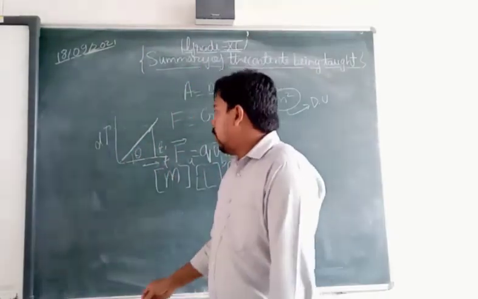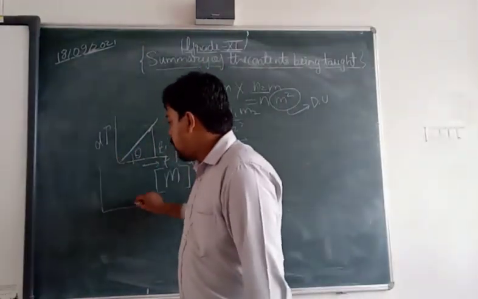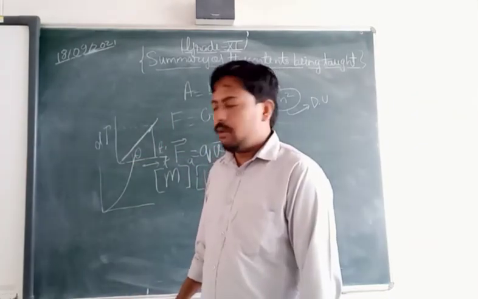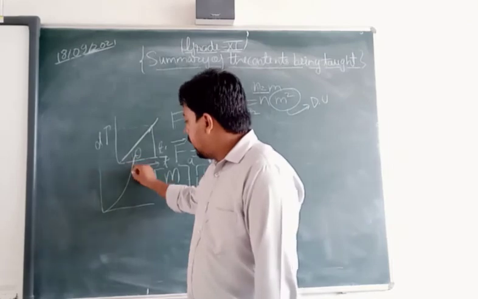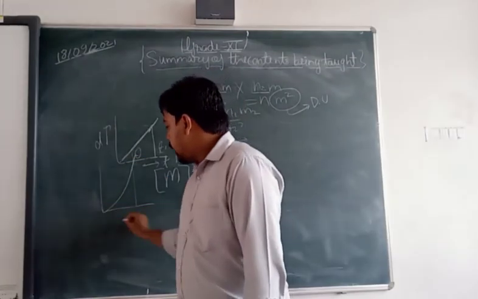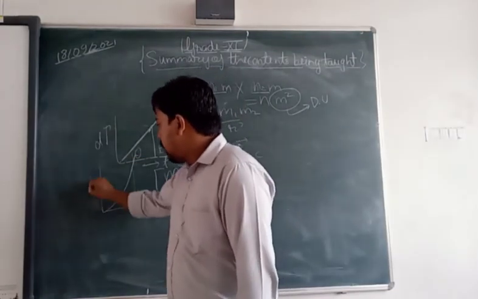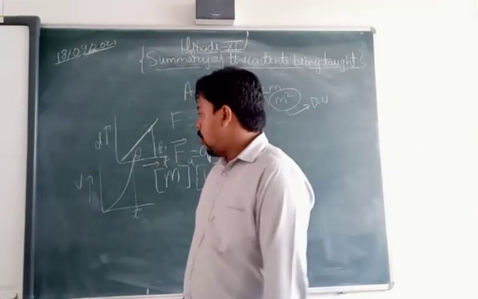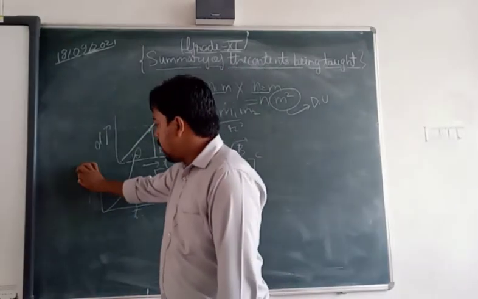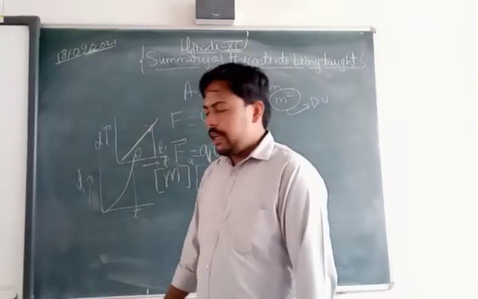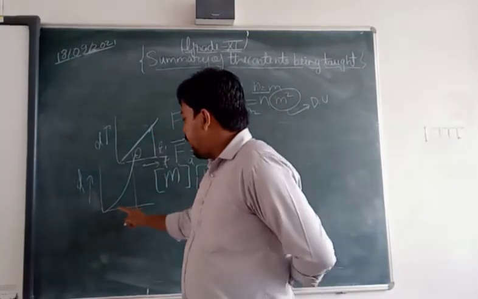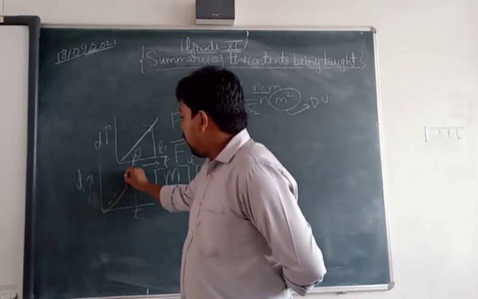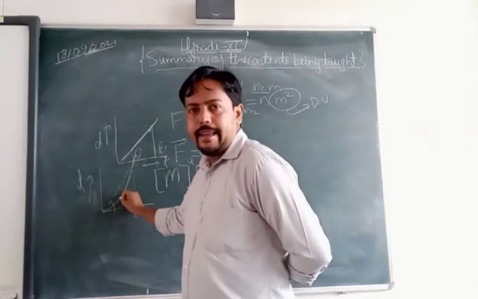And I told you that in that case, if we get such a non-uniform graph for our long motion, and this is the time axis, this is the velocity axis, or let us say the displacement axis, then in this required time interval we will be calculating the average velocity by calculating the slope of this dotted line.